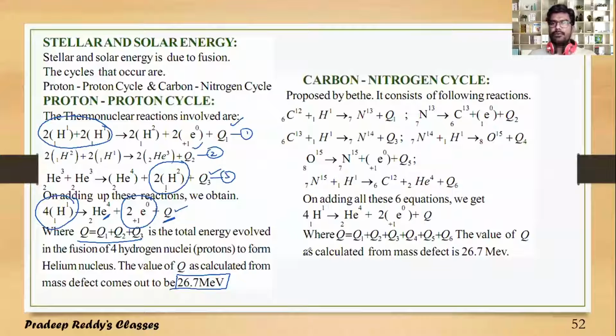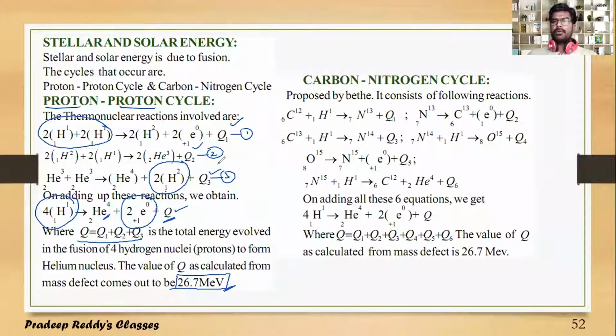Whereas in the case of fission, one fission reaction will produce 200 MeV of energy. But here in a proton-proton cycle, only 26.7 MeV of energy is released, but this is a continuous process because 4 protons are initiating and 2 protons are the product. So every 4 protons combine to give a resultant of 26.7 million electron volt. This is called the proton-proton cycle.